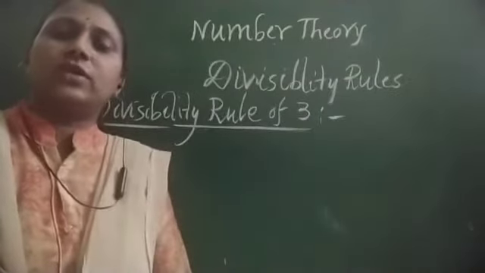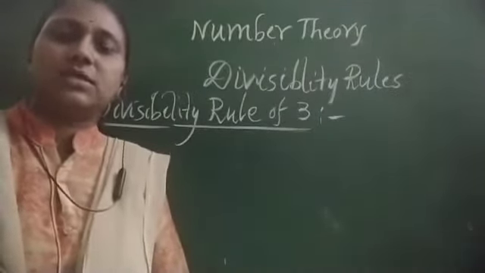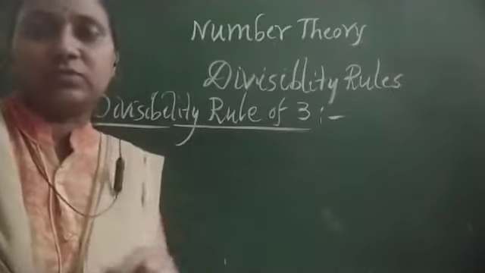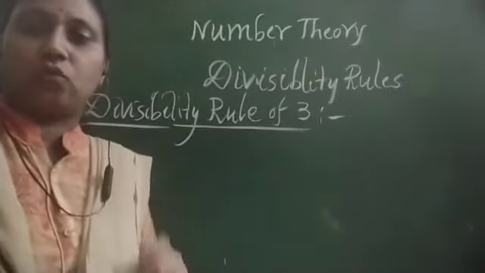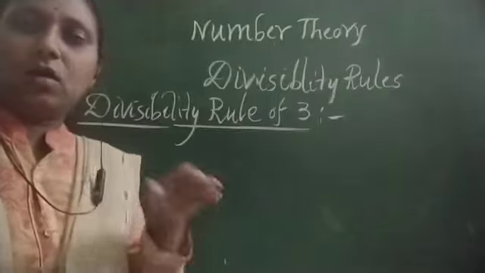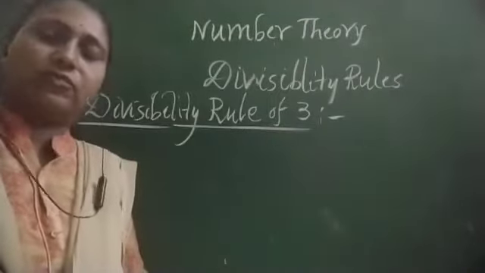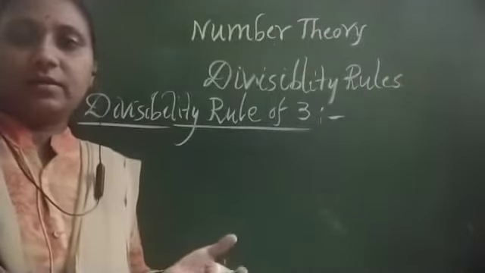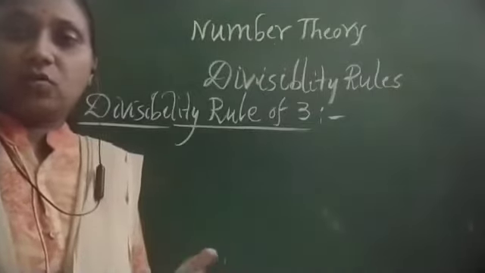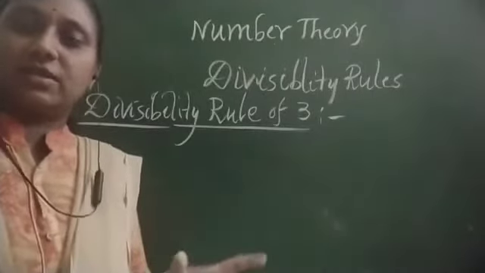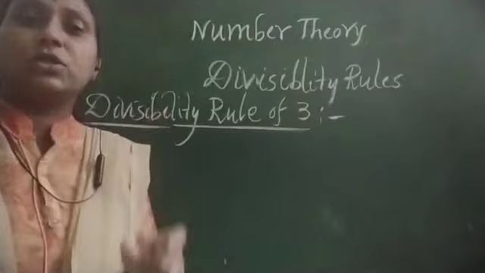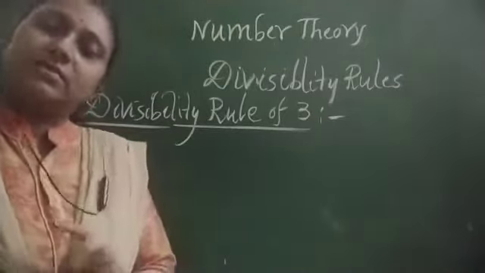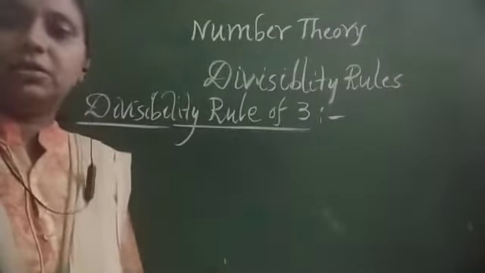So from this what we can observe, the divisibility rule of 2 is the last digit should be divisible by 2, that means 0, 2, 4, 6, 8. All these digits we can have for the divisibility rule of 2. It means 20, 30, 36, 38, 48, 128. For all these numbers the last digit is 0, 2, 4, 6, 8. Then it should be divisible exactly by 2.